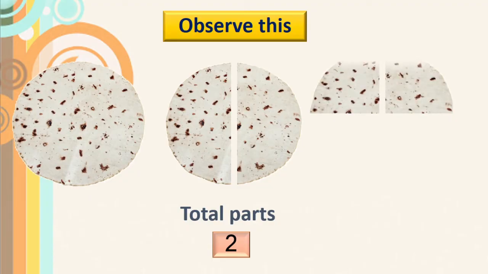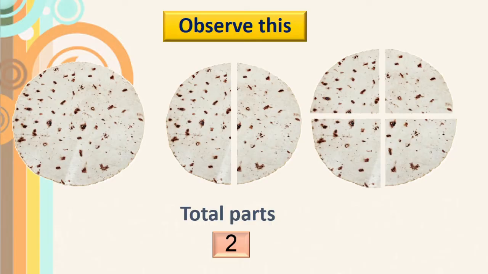See here. 2 and 2 means she will cut this roti equally into 4 parts to distribute among 4 children.